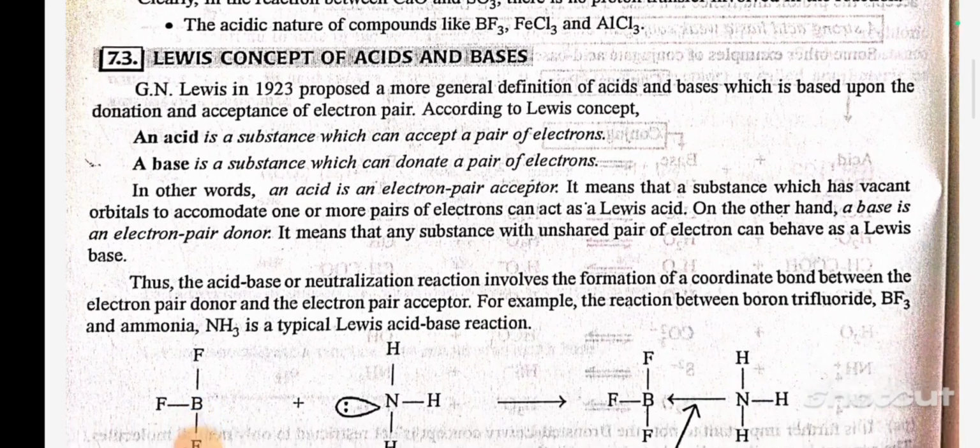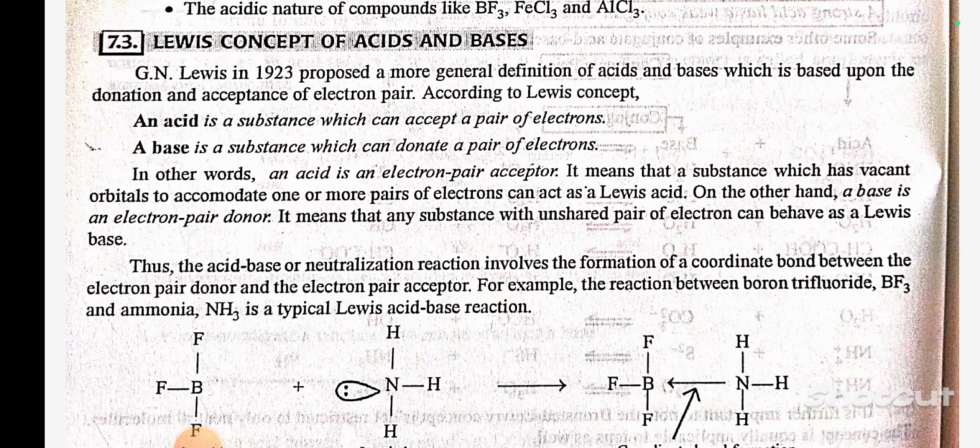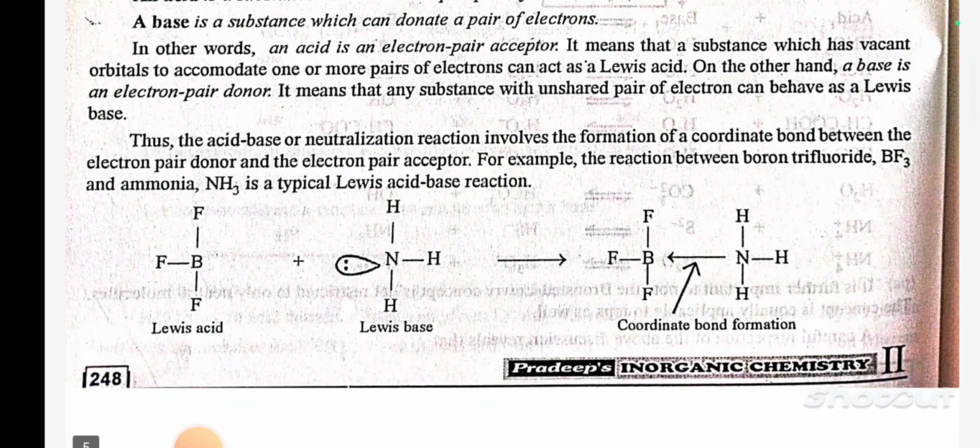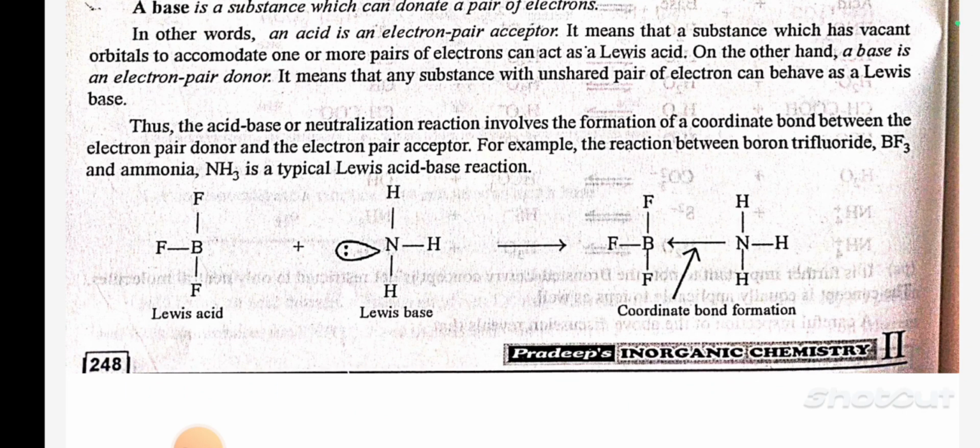Lewis' concept of acid and base. G. N. Lewis in 1923 proposed a more general definition of acid and base which is based upon the donation and acceptance of an electron pair. According to Lewis' concept, an acid is a substance which can accept a pair of electrons. A base is a substance which can donate a pair of electrons. In other words, an acid is an electron pair acceptor.